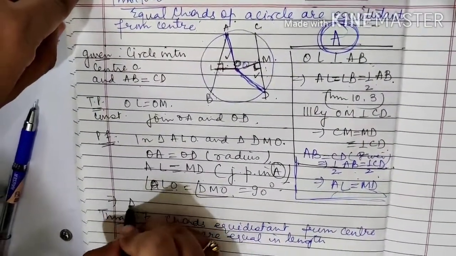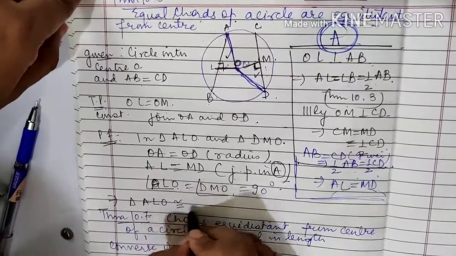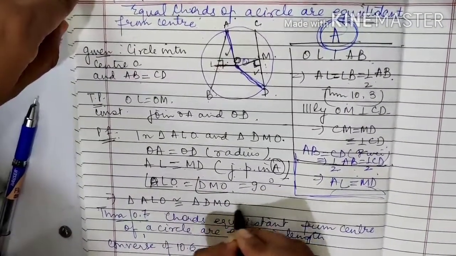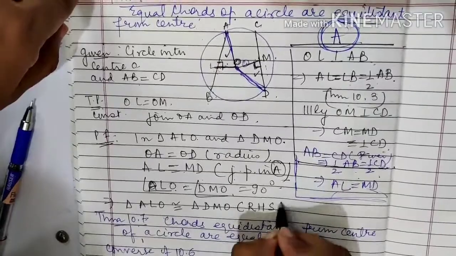This implies triangle ALO congruent to triangle DMO, again by RHS.